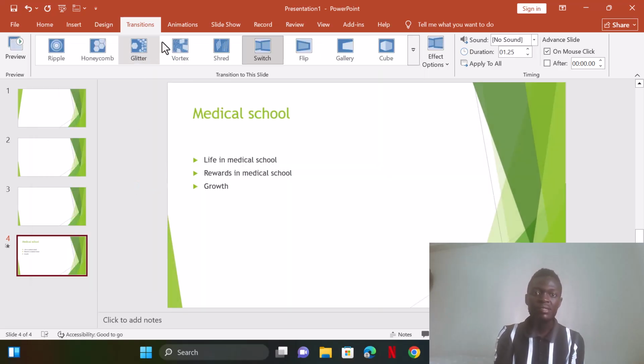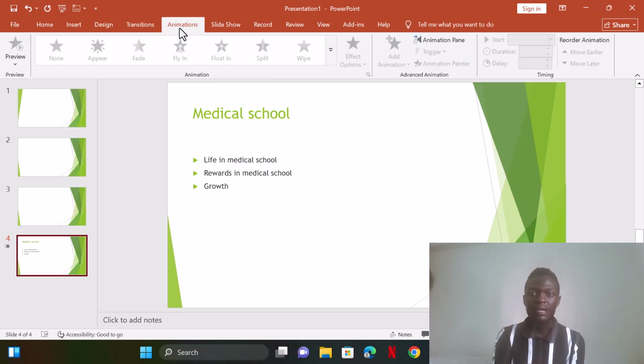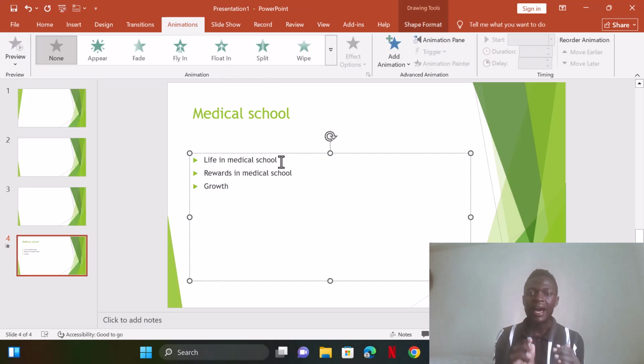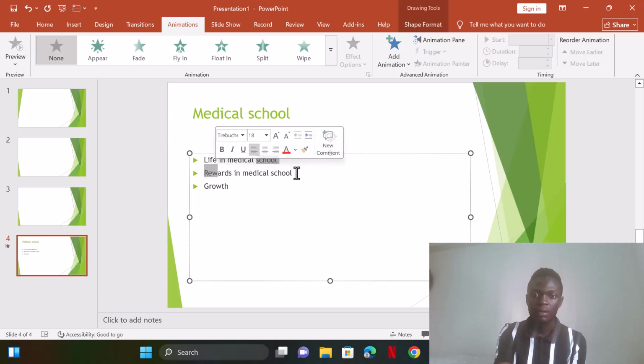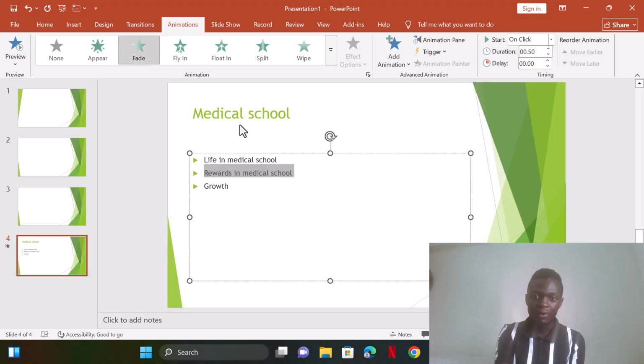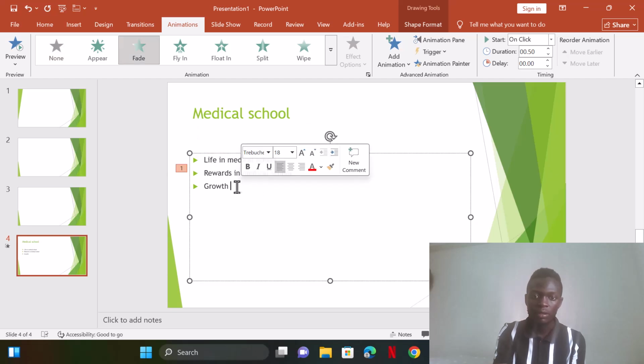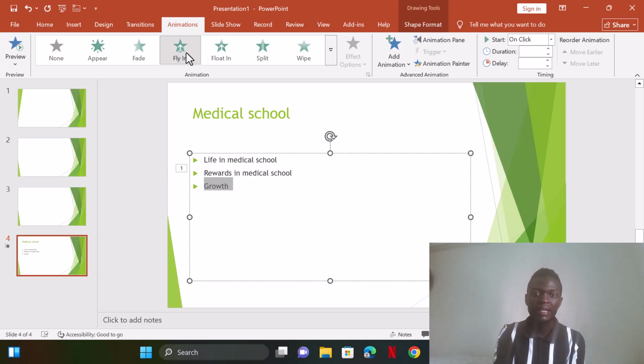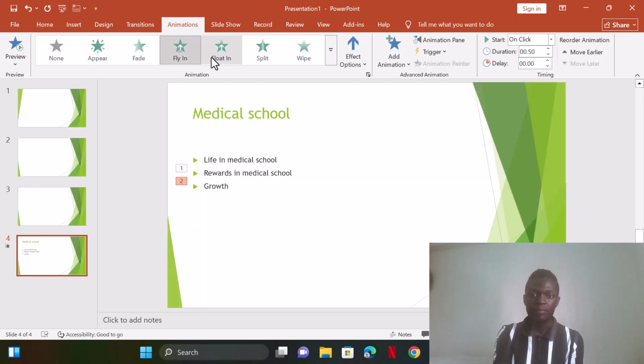Then you can also put animations. Animations are effects which occur within a single text within a slide. For example, I'm going to highlight this one, then I come here and you see what has happened on this single slide. Let me also highlight this one and I come here, fly in. You see what has happened. Different ways you can use different animations there. So that can make your work look attractive when you're arranging your presentations.